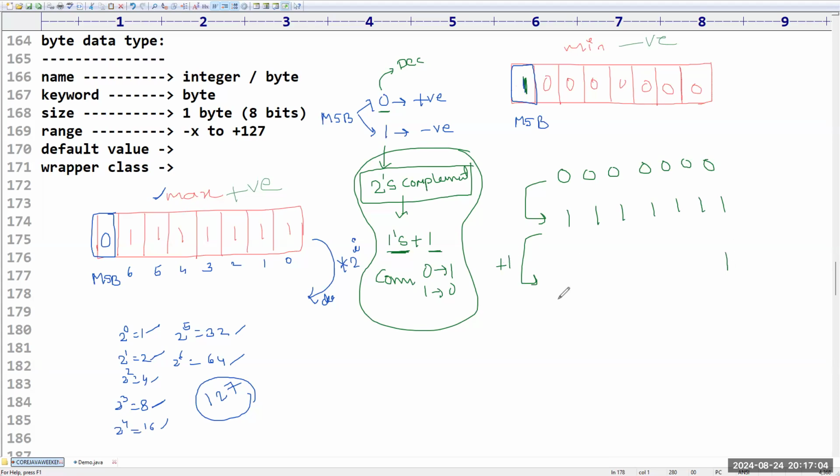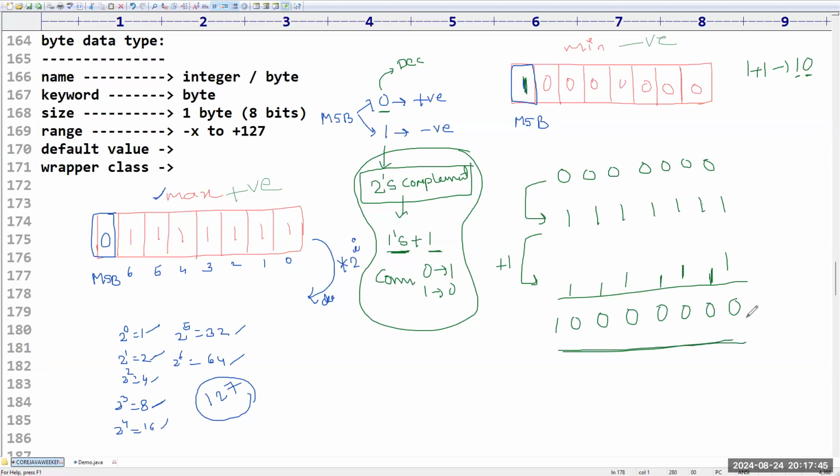Yes, sir. For this, we have to add plus 1. So here I am adding plus 1. What will be the result? Sir, what is 1 plus 1? It is 10, that is 1 0, binary, not ten. So 0 is the result, carry is 1. Again 1 plus 1, 0, carry is 1. This repeats for every bit. Finally 1 plus 1, there is no next number, so I am taking the carry as it is.